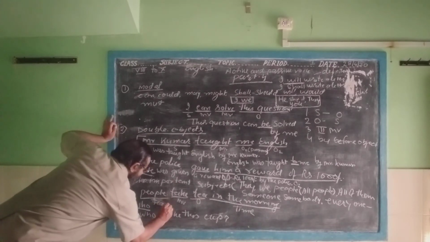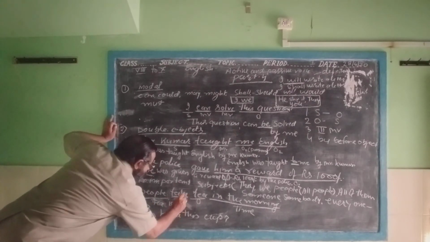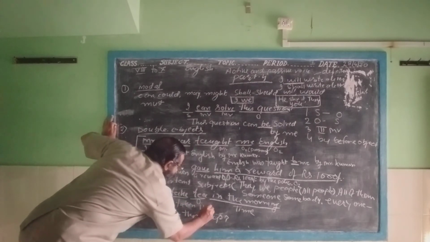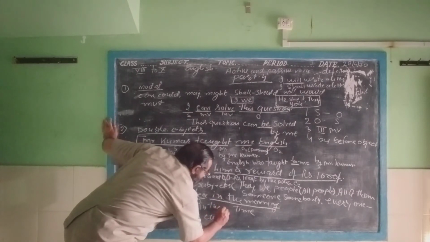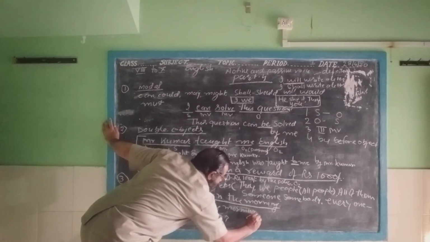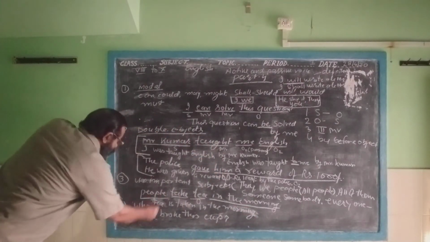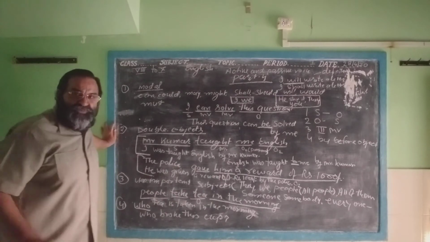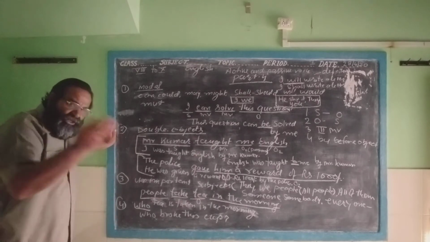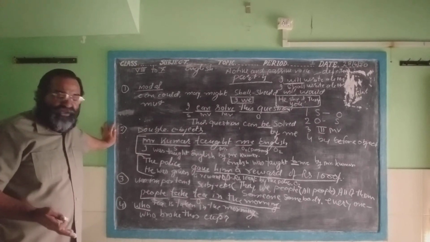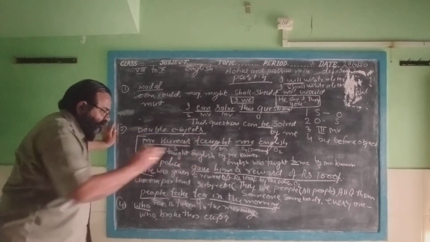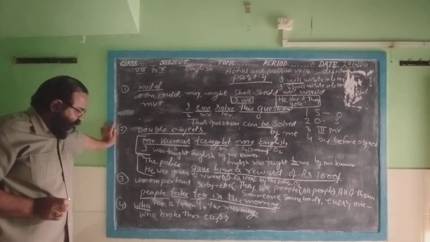Then you write it with the singular noun. Here, tea is the third form. You write here, tea is taken in the morning. Now you need not write by people because everybody is taking tea in the morning in the whole world. And who are taking? All the people are taking. There is no specified object. The subject is not specified, hence we cannot make it a specified object.